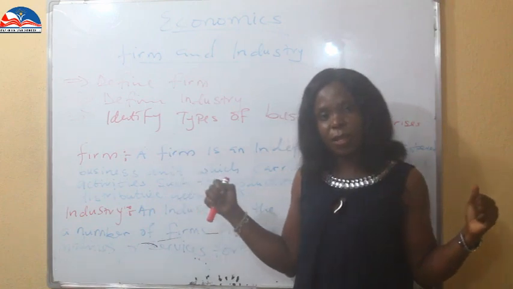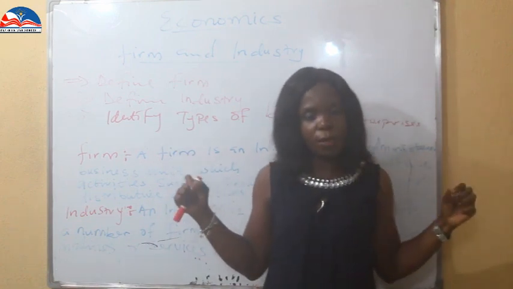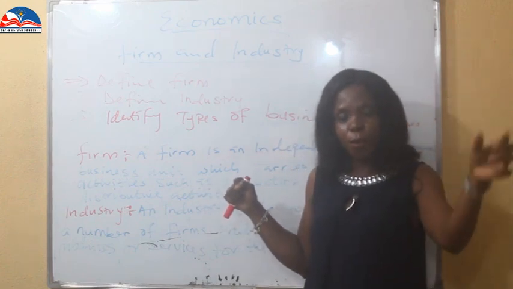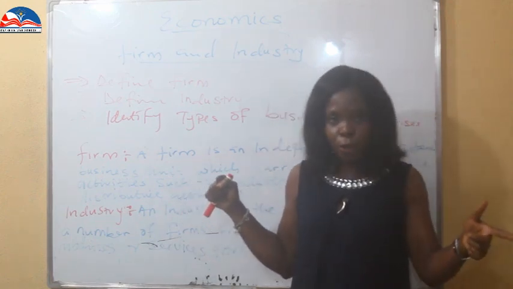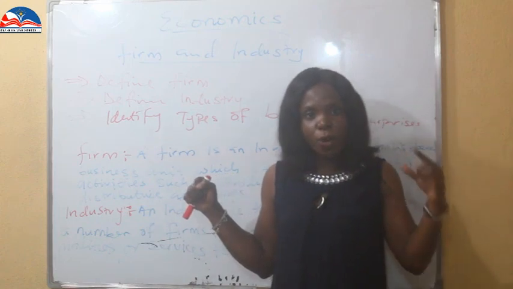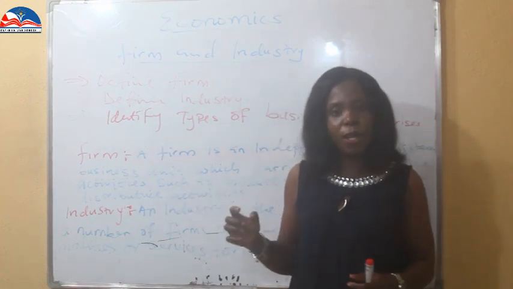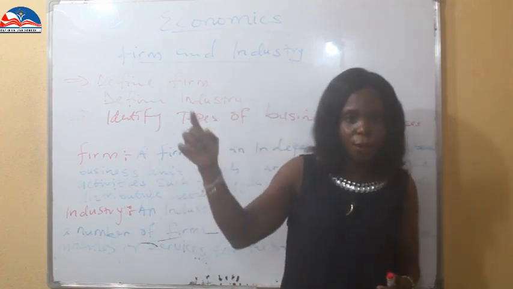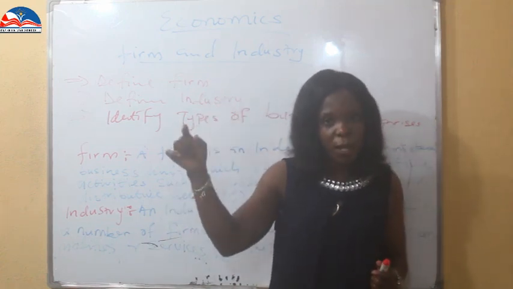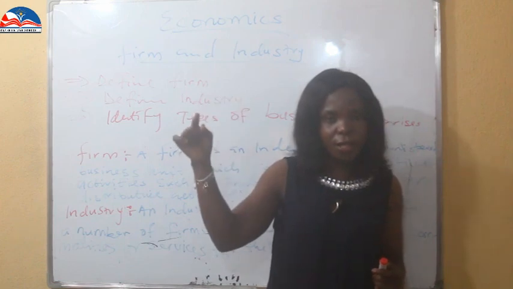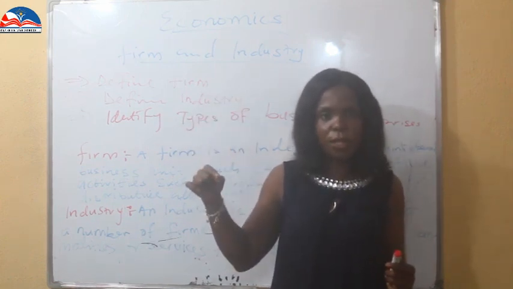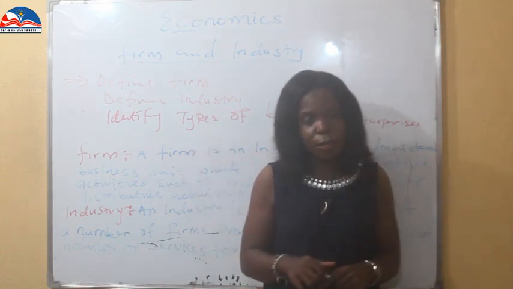In subsequent classes, we will talk about each of these businesses. While the private is aimed at profit making, established by individuals, owned by a number of persons, the public enterprise is established by the government for the aim of the public, to satisfy the citizenry. Profit is not the major aim, but sometimes they make profits. These are the two kinds of businesses.